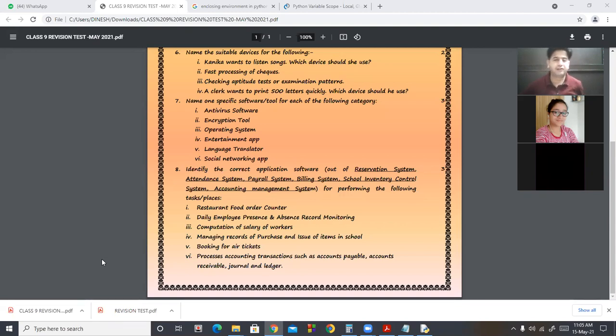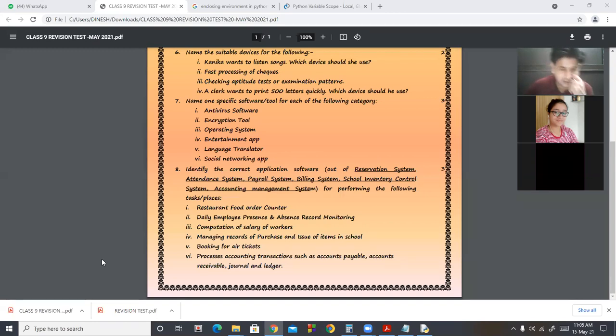Computation of salary of workers. So payroll system is required. Managing record of purchase and issue of items in school. So in this school, inventory control is required. Booking for air tickets. For this, we need reservation system.